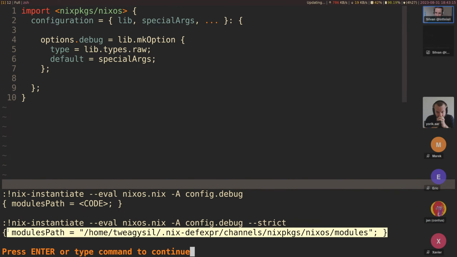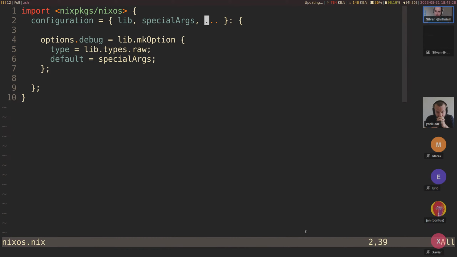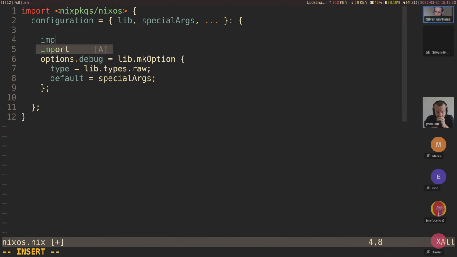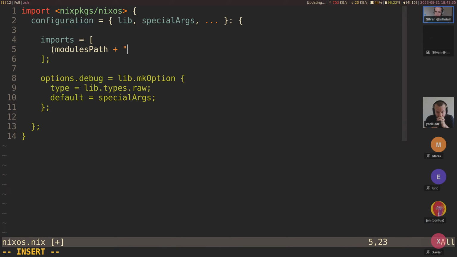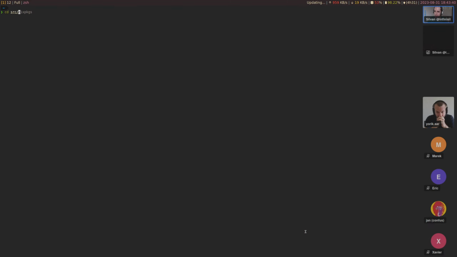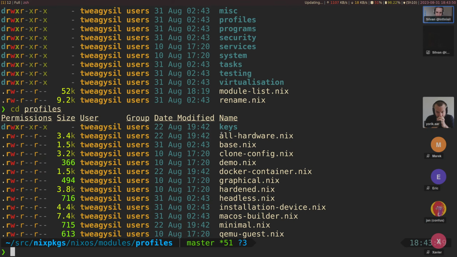modulesPath is a special argument. Okay, so that exists. And modulesPath is, oh, I'm still using channels. This is embarrassing. But yeah, modulesPath is the path to the modules inside NixOS. So this is especially for imports. A common thing is, I think, profiles. So in NixOS, go here, NixOS modules. You have these profiles, and these are modules that aren't imported by default, so you can manually import them.